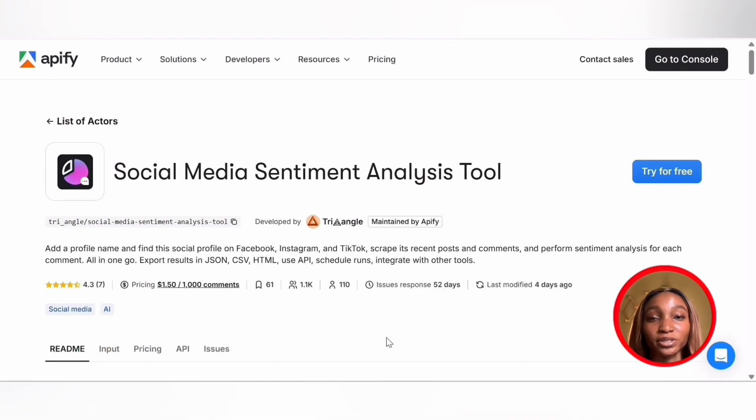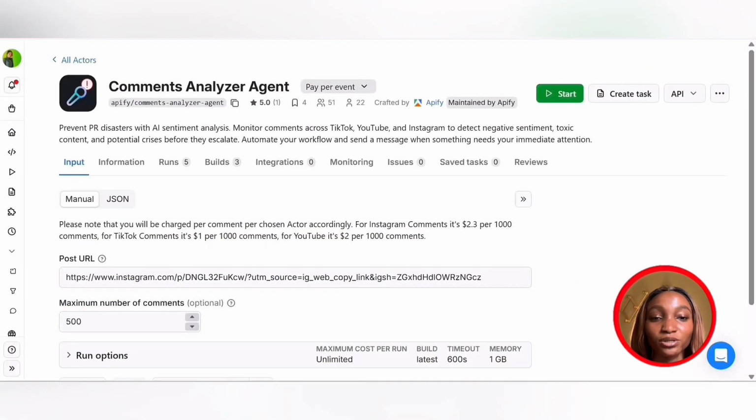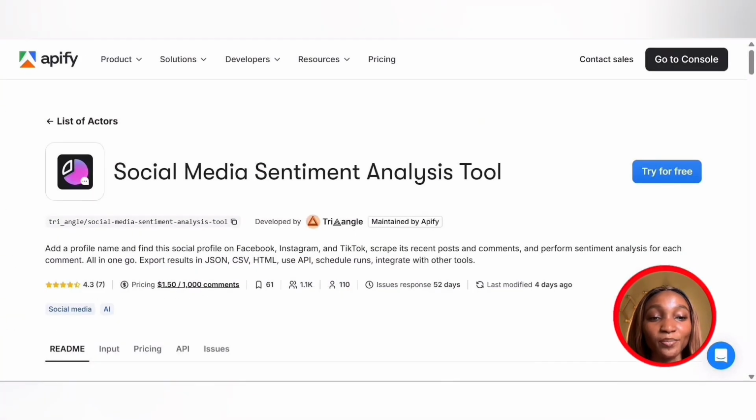So another good alternative to the comment analyzer agent is the social media sentiment analysis tool. In the comment analyzer agent, you can only monitor comments across TikTok, YouTube, and Instagram. But in the social media sentiment analysis tool, you can get comments from Facebook, Instagram, and TikTok. The only difference is that you will not be able to get why comments are scored positive, neutral, or negative. You can only get that using the comment analyzer agent.